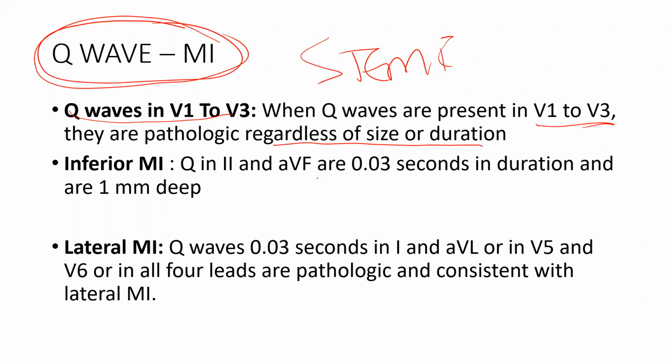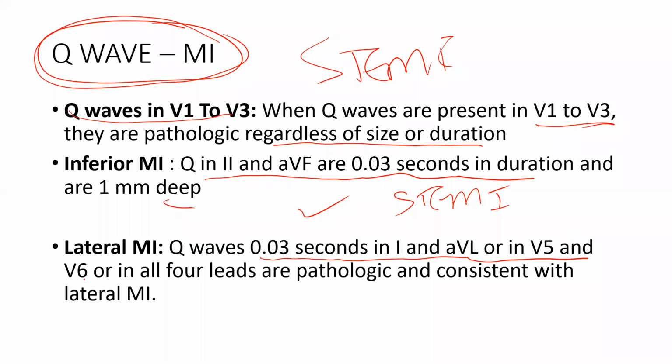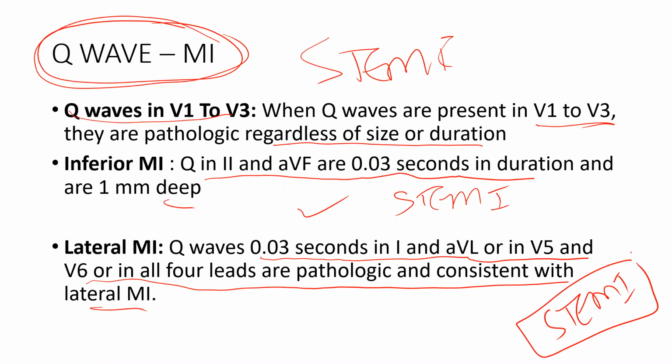Q waves in 2 and AVF of 0.3 seconds duration and 1 mm deep are also inferior wall MI only. That is STEMI again. Lateral wall MI is Q waves of 0.03 seconds in 1 AVL or in V5 and V6 or in all 4 leads, which are pathologic and consistent with lateral wall MI. So if you want to take the screenshot of this, this is the criteria for your Q wave MI or STEMI. Q wave STEMI. ST elevations will not be prominent, but Q waves will be there.